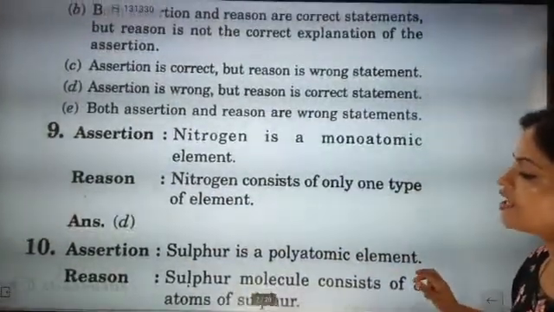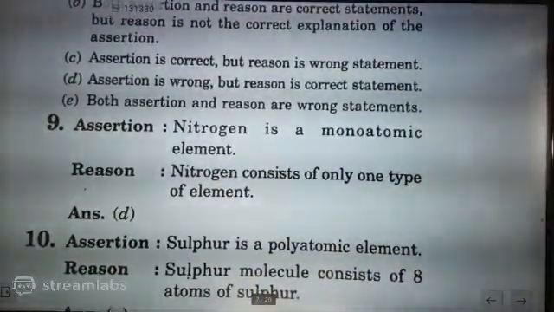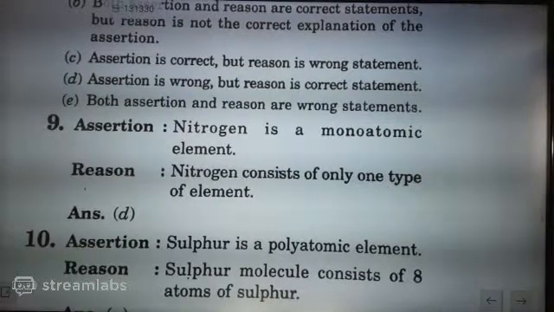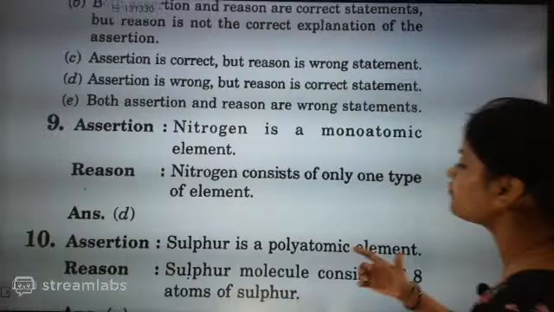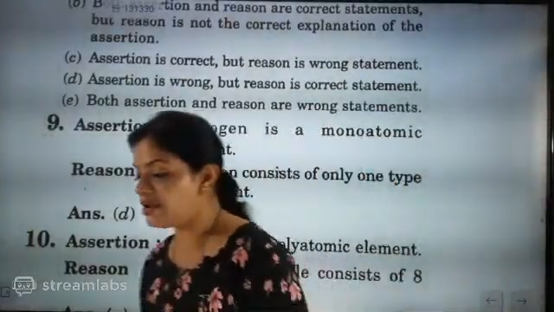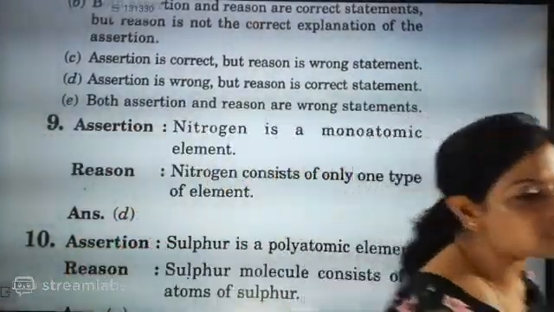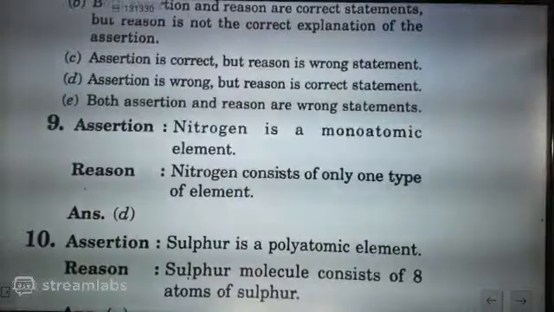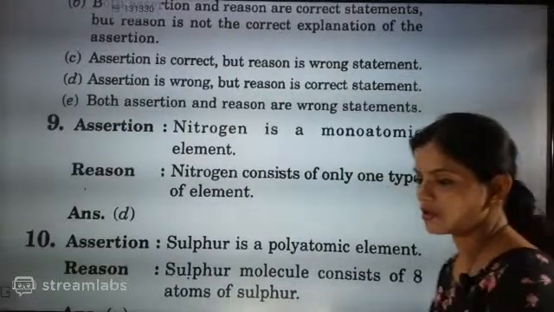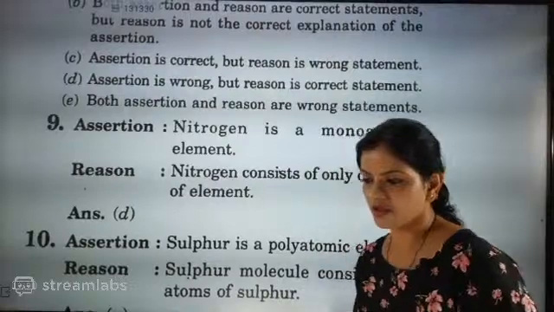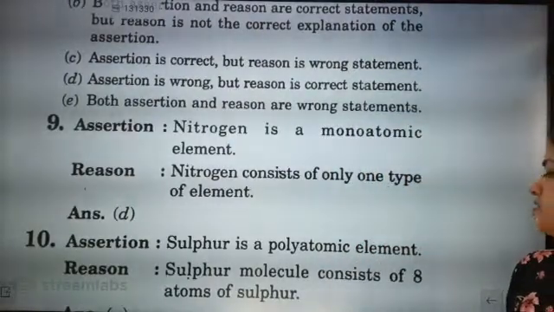Look here. Now the next question is, sulfur is a polyatomic element. Sulfur molecule consists of 8 atoms of sulfur. Sulfur, right now we have given a specific name to it. Can you tell the name of the sulfur?